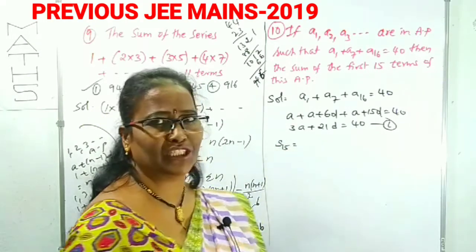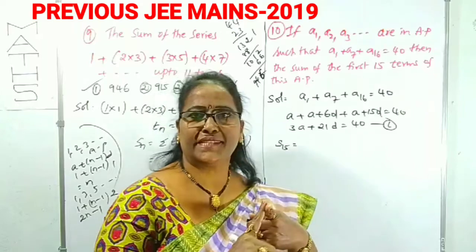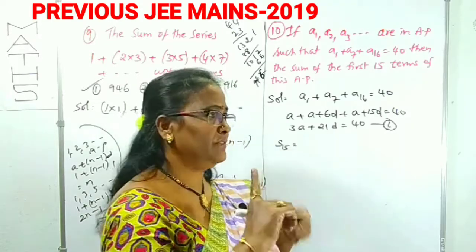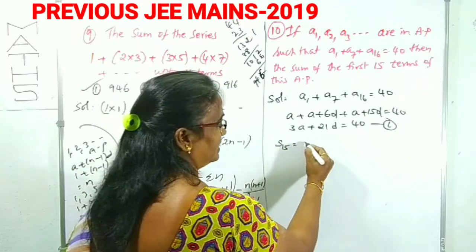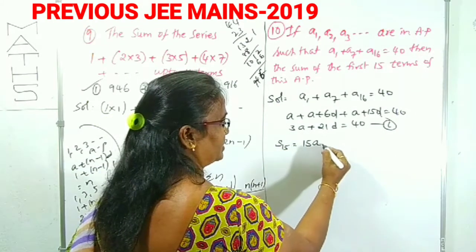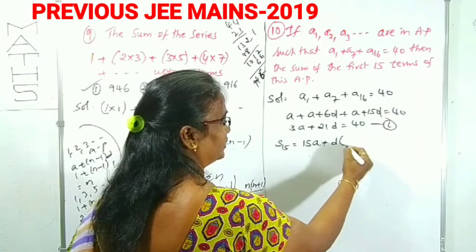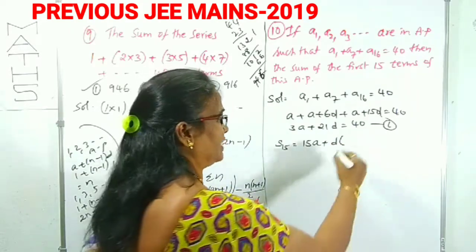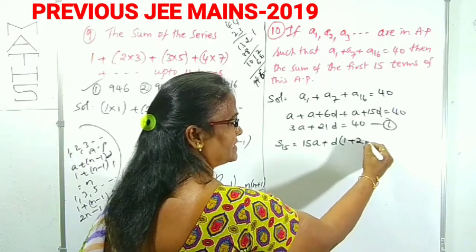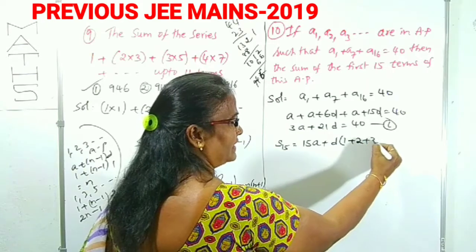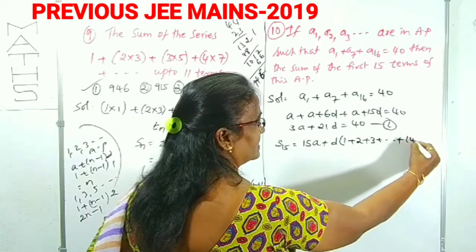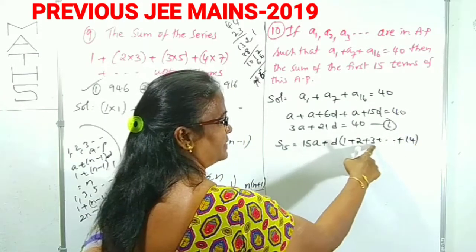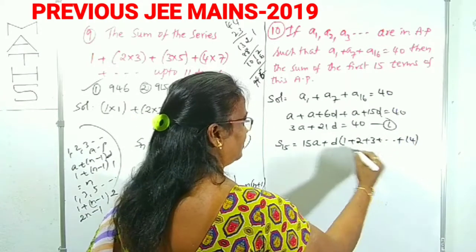S15 means the sum of 15 terms. First term is A, second term is A plus D, up to the 15th term, which is A plus 14D. So in every term there is A, that is 15 into A in the summation. And D we take common. In the second term 1D is there, in the third term 2Ds, in the fourth term 3Ds. Up to how many terms? In the 15th term there will be 14 Ds. Like that 1 plus 2 plus 3 up to 14, we have to find out.